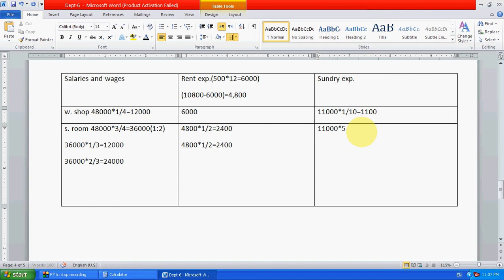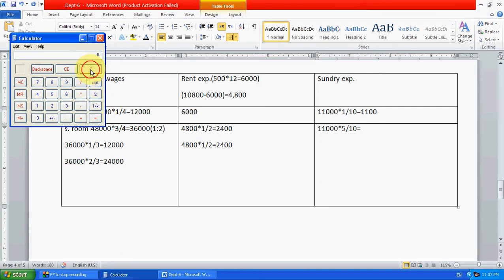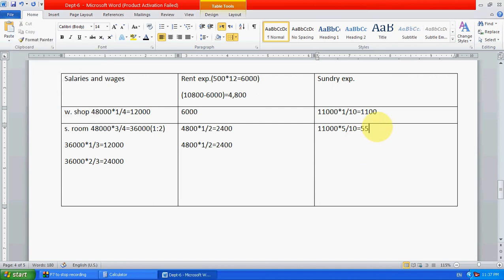For showroom, 11,000 into 5 divided by 10 is 5,500. Again 11,000 into 4 divided by 10 means 4,400.